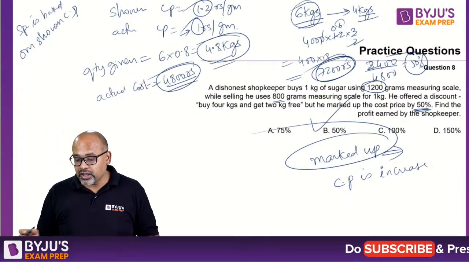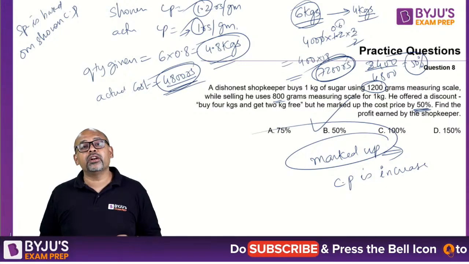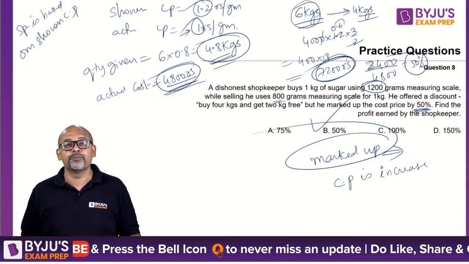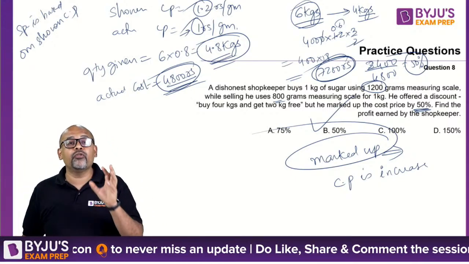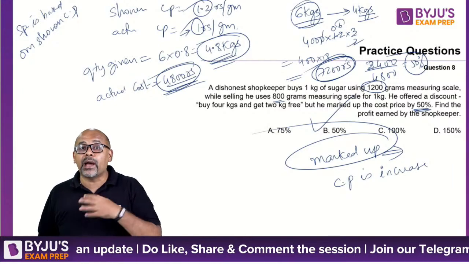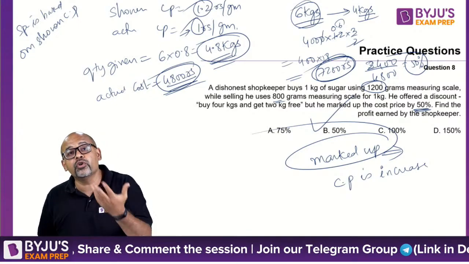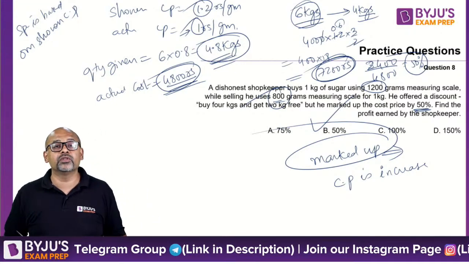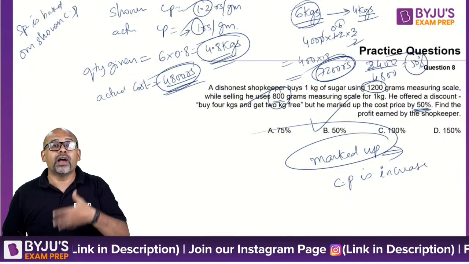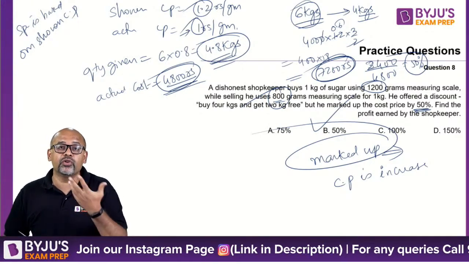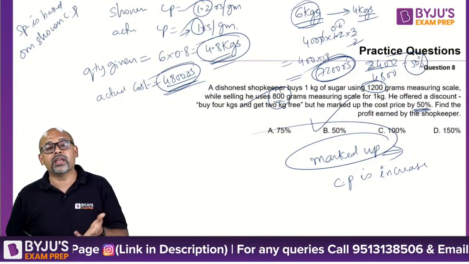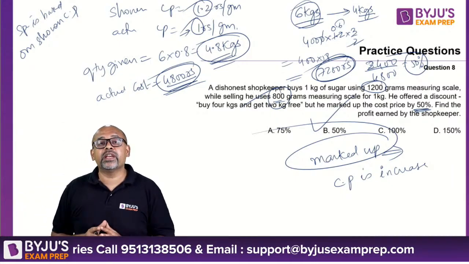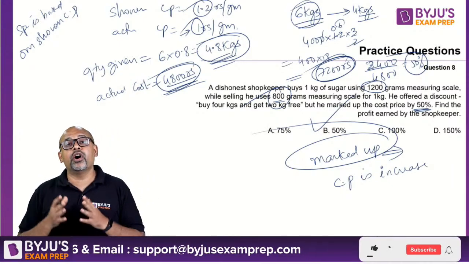Yes, Varun, it is profit. No, that's what I showed you. You are spending 4800 rupees on all the 6 kgs, but it's not 6 kgs. You are actually spending only 4.8 kgs, no? See, I am saying buy 4 get 2 free. That is 6 kgs, but I am not giving you 6 kgs. I am actually giving you only 4.8 kgs because this is a cheating happening. 800 grams out of 1000 grams. So that is the reason why I am not actually giving you 6 kgs. That is why I am making a profit also. Right? Clear?